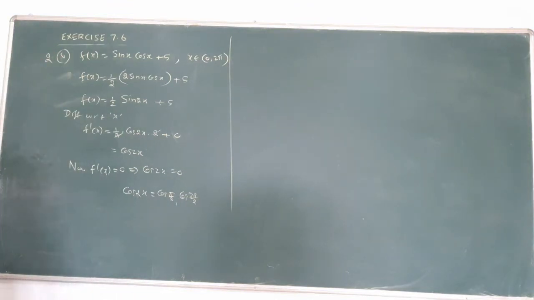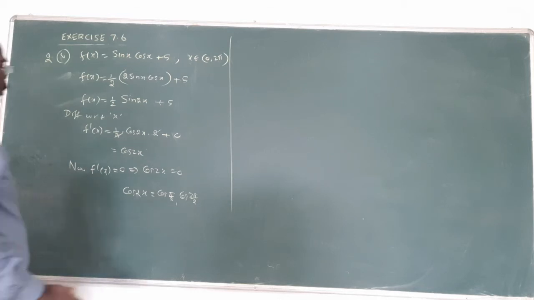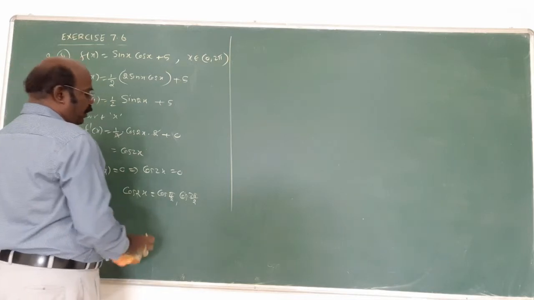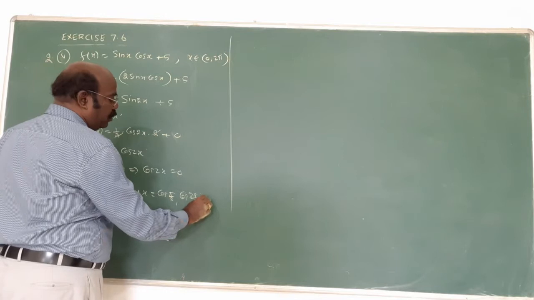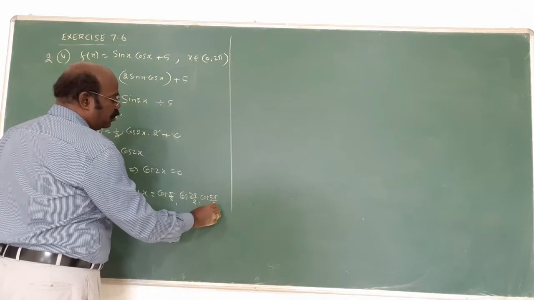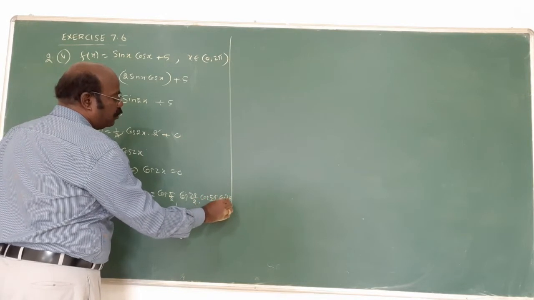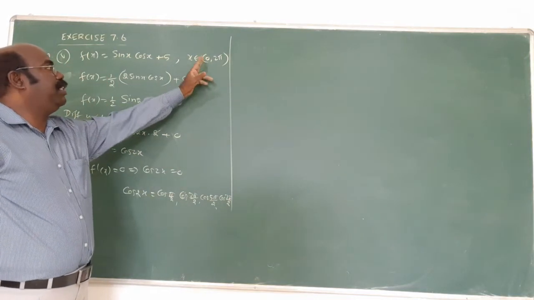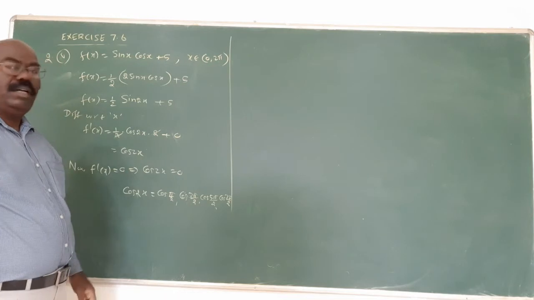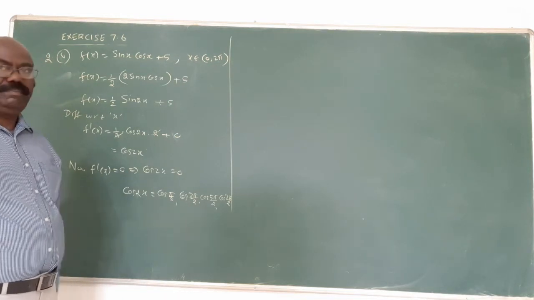Below 360 is up to 7 pi by 2. In between, cos pi by 2, cos 7 pi by 2. All of these will be 0. Cos pi by 2 is between 0 and 2 pi, no? Am I right?